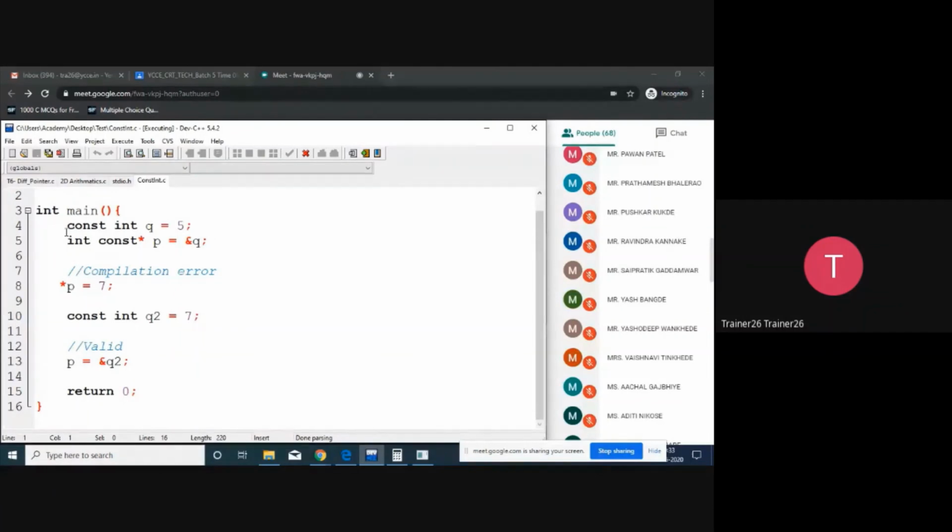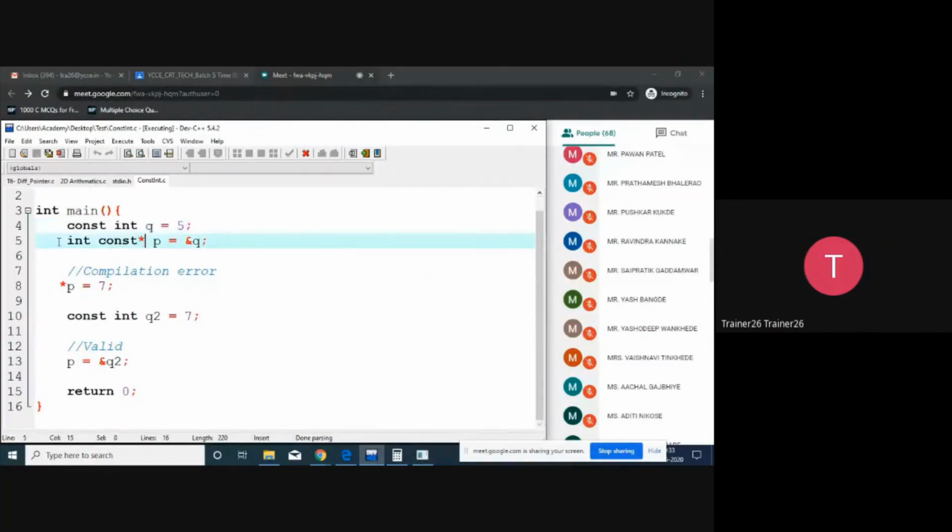So over here on the screen you can see const int q and p. What is actually happening is that, just by writing this particular line, we are fixing the value. We cannot change the 5. Means value is fixed, integer q is 5. So we make that particular integer constant, and that's why we cannot change it.